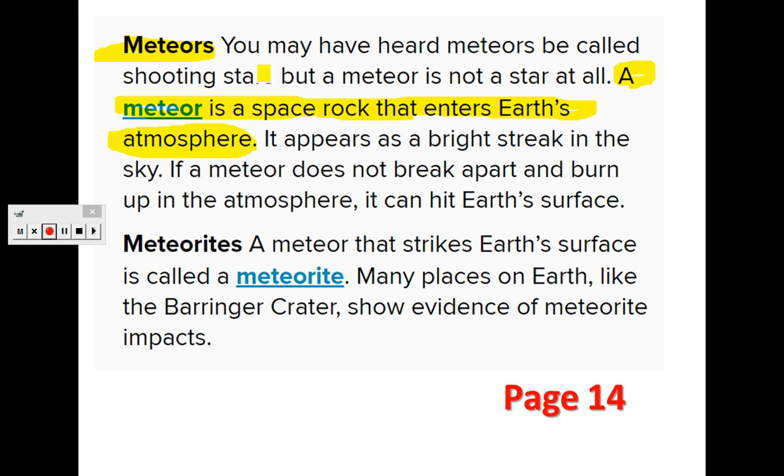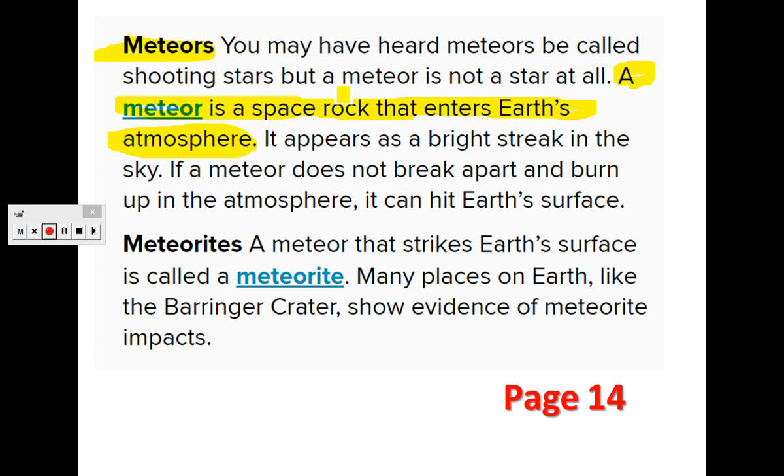We all know that the Earth is surrounded by layers of gases called the atmosphere. So once this rock enters the atmosphere, what will happen? It appears as a bright streak in the sky. Yeah, you can see it like a streak in the sky. You imagine that it's a shooting star, but it's not. It's a meteor. If a meteor does not break apart and burn in the atmosphere, it can hit Earth's surface. So usually it's just a space rock in Earth's atmosphere, and because of the atmosphere, it will burn and will not reach Earth's surface.